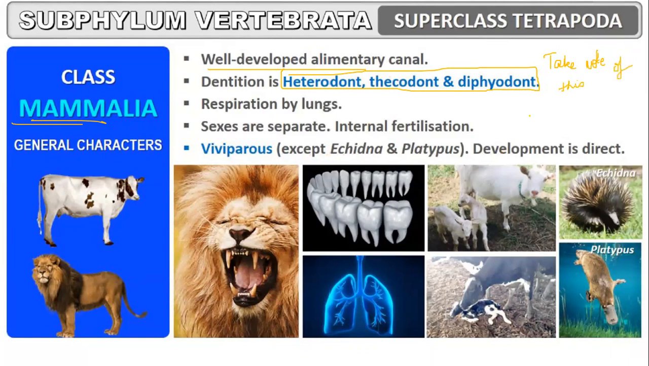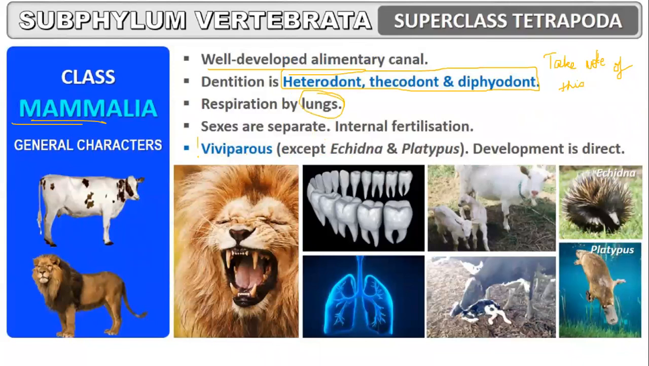Take note of these terms. I would explain you what is heterodont, what is thecodont, what is diphyodont in the next chapter, that is digestive system. And in the first lecture, we have to study about this characteristic of human mammalian teeth. So you have to write down heterodont, thecodont, and diphyodont are the type or specialities of human dentition or mammalian dentition.